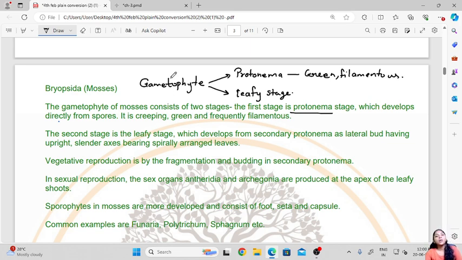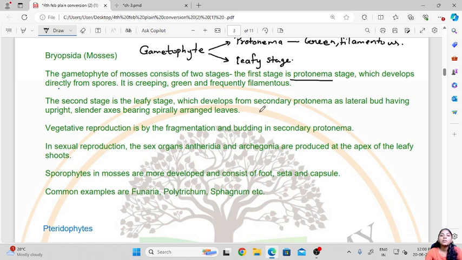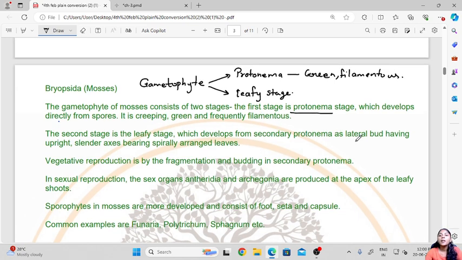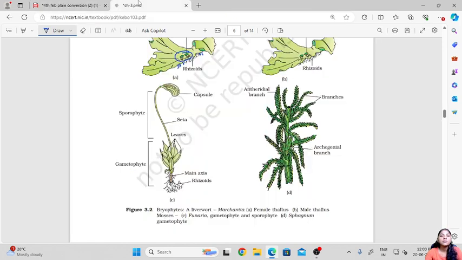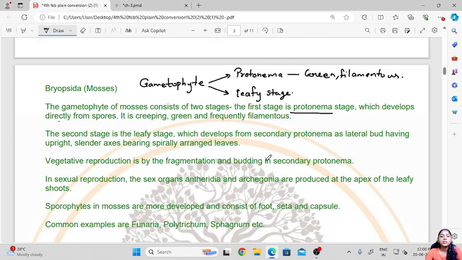Now this protonema will develop into the leafy stage, which develops from the secondary protonema as a lateral bud having an upright slender axis bearing spirally arranged leaves. So the protonema will convert into this gametophyte, which is the spirally arranged leafy stage. Here we can see the leaves are spirally arranged.